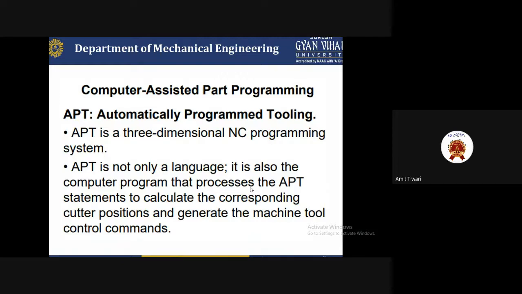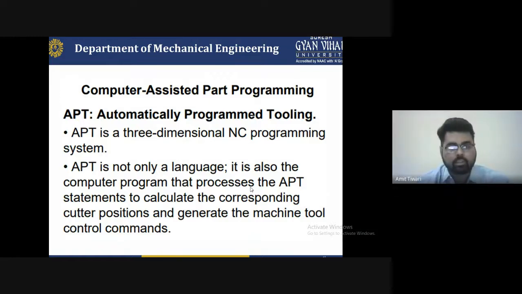This type of technology, automatically programmed tooling, is one of the most important types of programming used in computer numerical control or numerical control machine processes. That's why we can say APT is not only a language, it is also a computer program that processes the APT statements to calculate the corresponding cutter positions and generate the machine tool control commands.